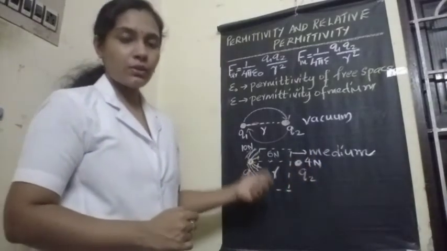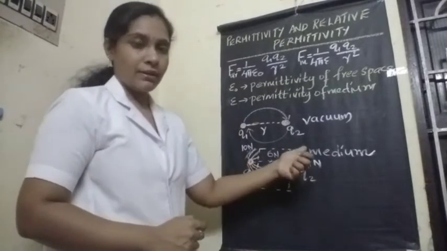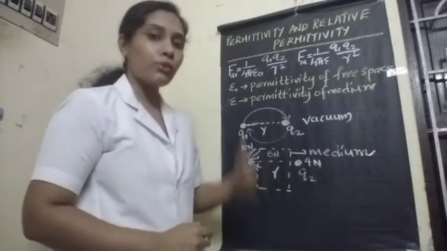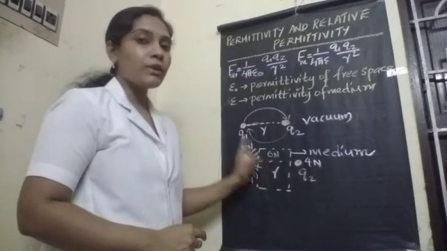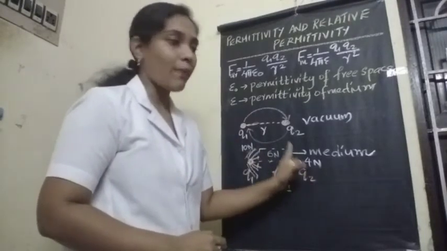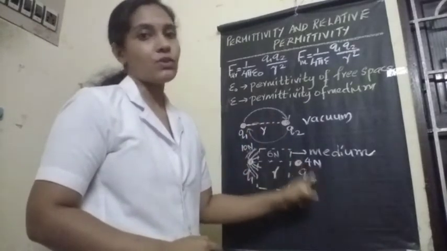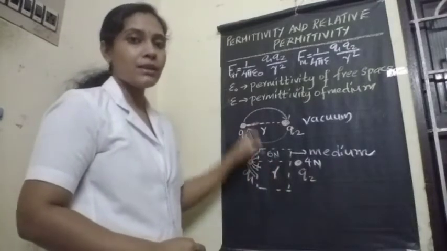I hope you understood this concept. Q1 is trying to exert a force of 10 Newton on Q2. But due to the presence of this medium, the 10 Newton force is not experienced by Q2. Instead, only 4 Newton force is experienced by Q2, and 6 Newton force is absorbed by this medium.